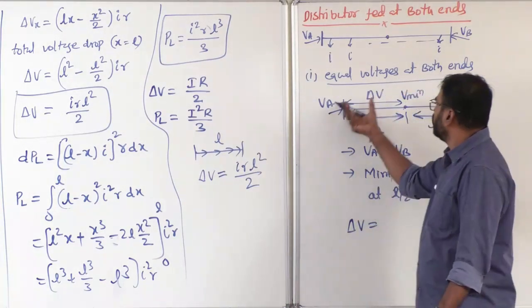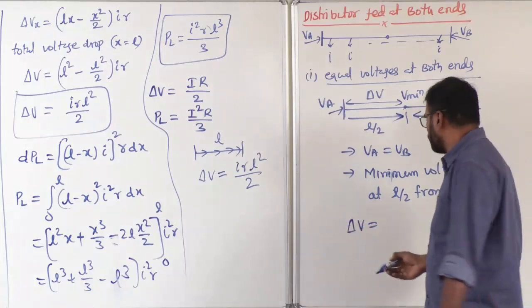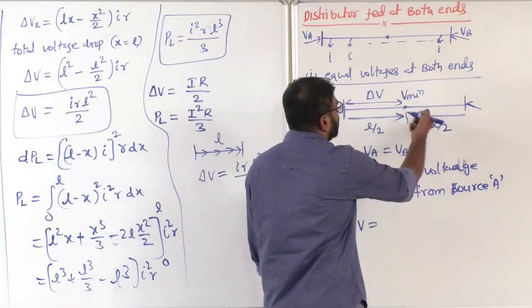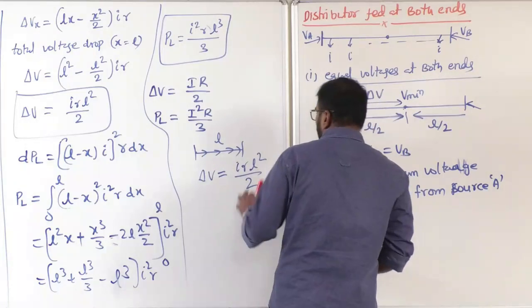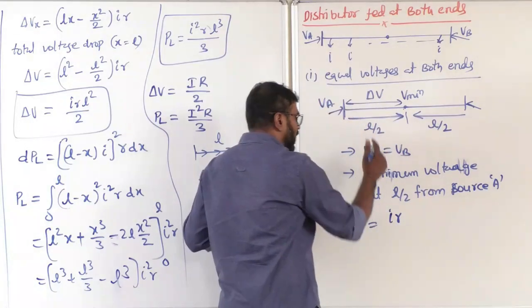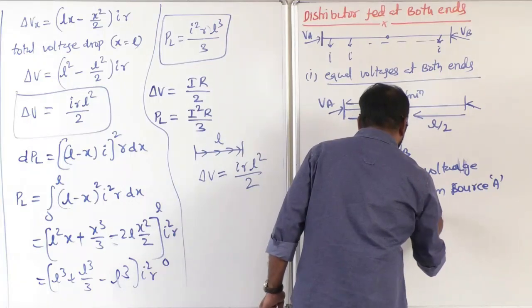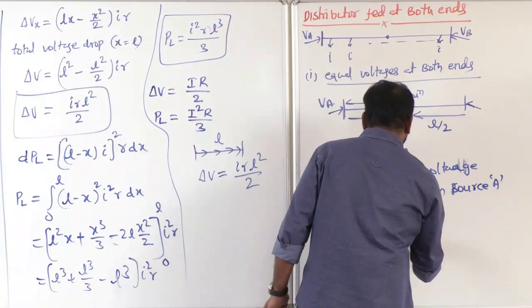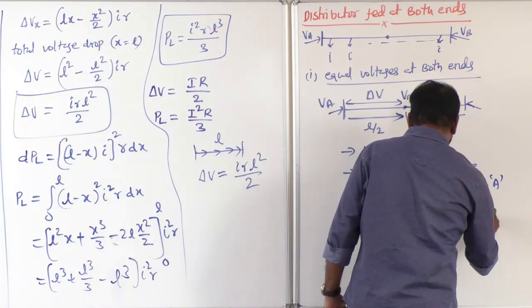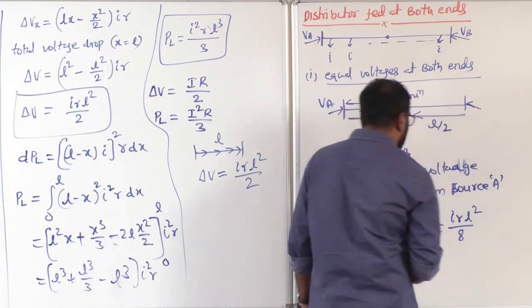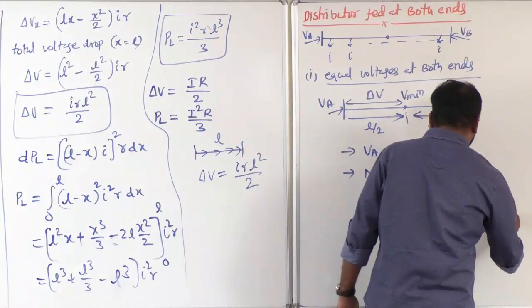We will get the voltage drop up to the minimum voltage point. Delta V up to the minimum voltage point is equal to I into R into, what is L now? Just L by 2. That's it. Simple story. L by 2 whole square by 2. What do I get now? I R L square by 8. Otherwise simply IR by 8.